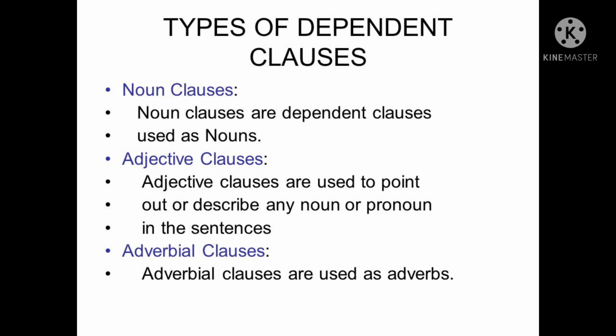Adverbial classes are used as adverbs. Remember this, children, you can remember from the name. So, noun classes are used as nouns, whereas adjective classes are used to point out, which means describe, nouns or pronouns, whereas adverbial classes are used as adverbs.